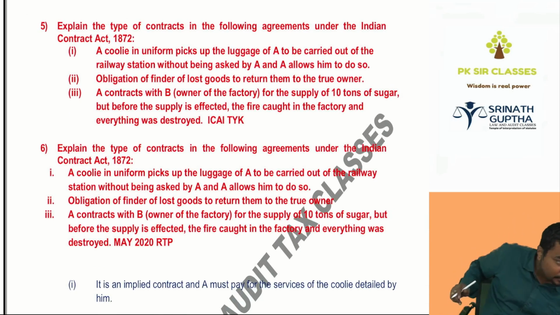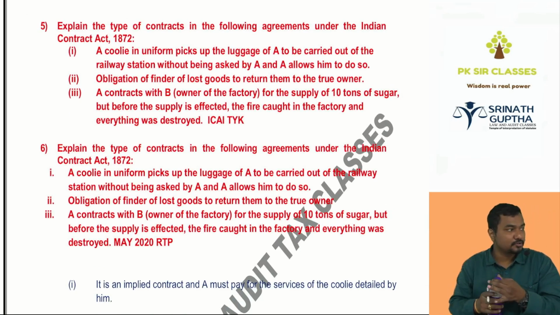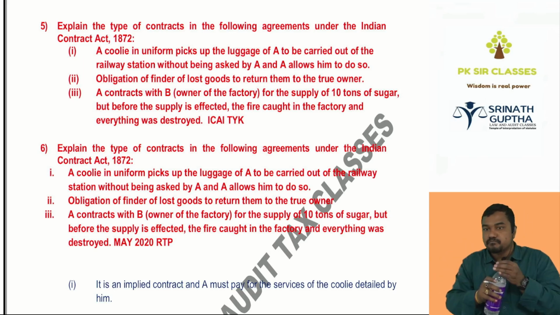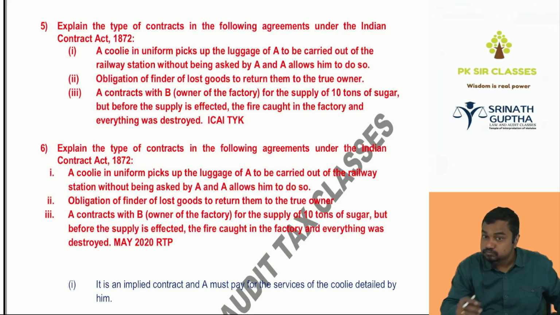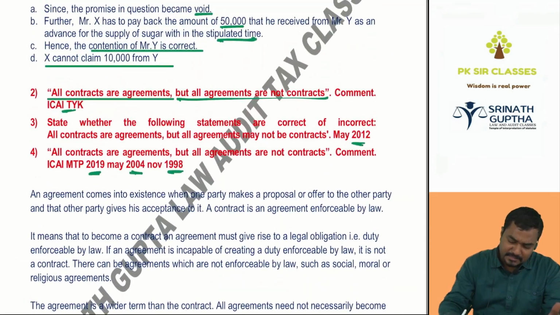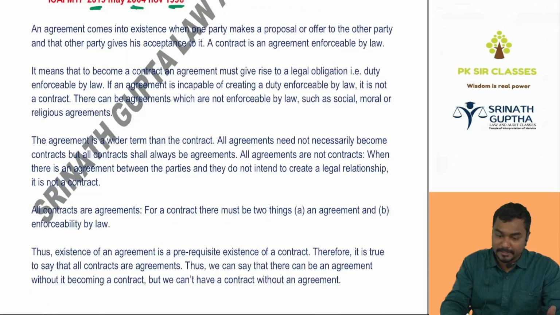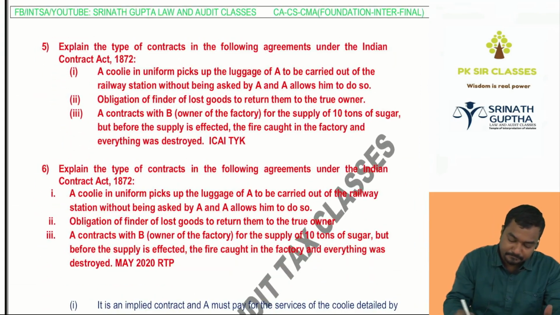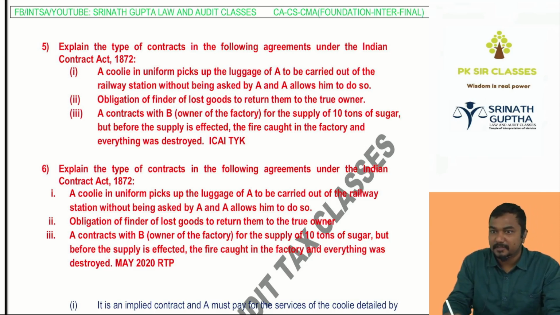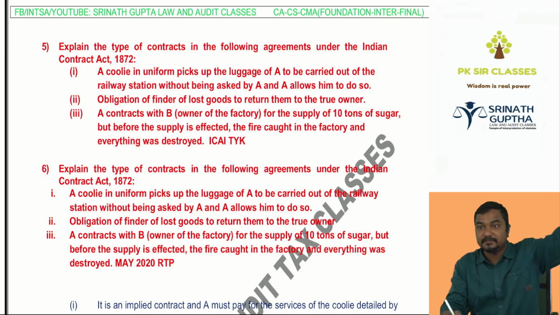Next, let us try to understand the next question. This question came in the ICA test your knowledge, TYK. Same question as it is. It came so many times. Explain the types of contracts in the following agreements. So he's giving 3 transactions, and asking which kind of transaction is this. Easy.